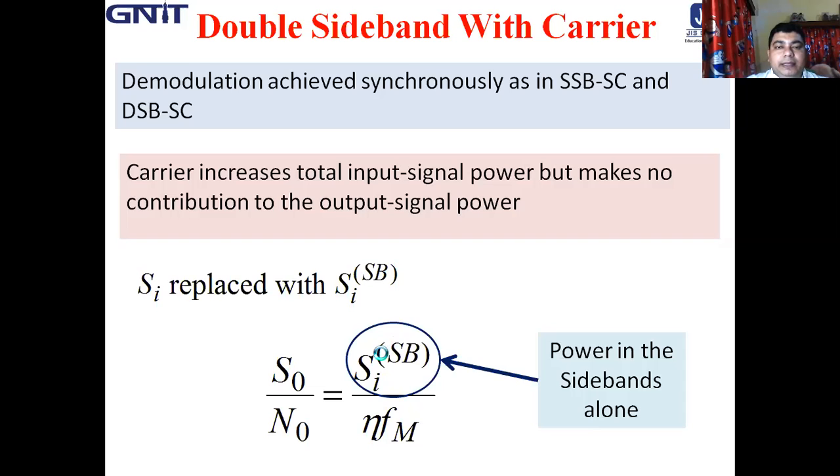So in the case of DSB-SC or SSB it was Si by eta fm; here, for double sideband with carrier, Si is replaced with Si,SB, that is, the power in the sidebands alone.